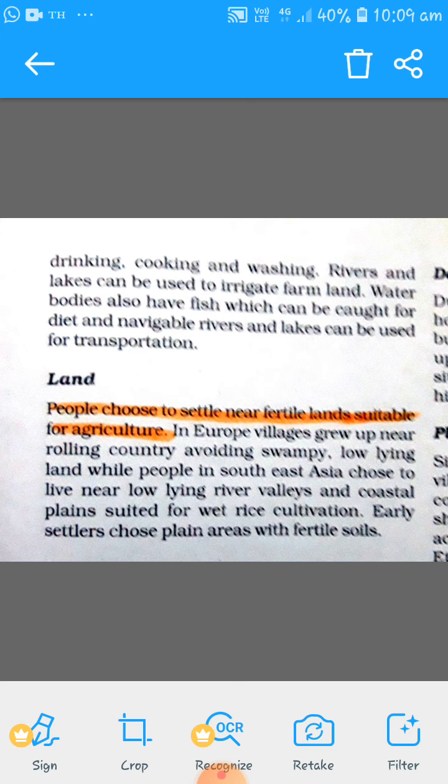What you need to note here is that in the earlier days, and even today, water is used as a means of transportation. Fish can be caught for diet from water bodies, and navigable rivers and lakes can be used for transportation. Commodities could also be transported on rivers. In the earlier days this kind of thing was happening.